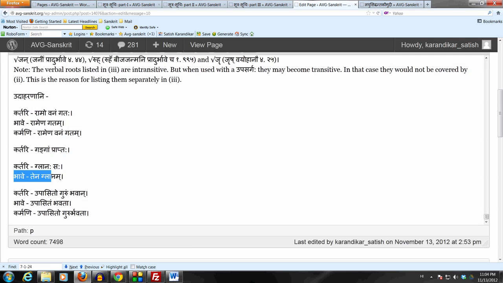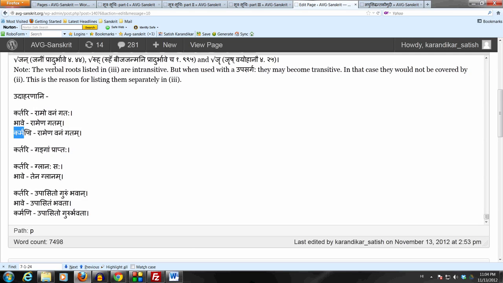Now, if we have an akarmaka dhatu, by the definition itself, it cannot take an object. So following an akarmaka dhatu, we can use this affix kta to denote the agent, using the Sutram 3.4.72. It can also be used bhave to denote the action or the act, in this case the act of being fatigued or depressed. So tena glanam: the act of being fatigued was done by him, so he was tired. But it cannot be used karmani, since an akarmaka dhatu doesn't take an object.